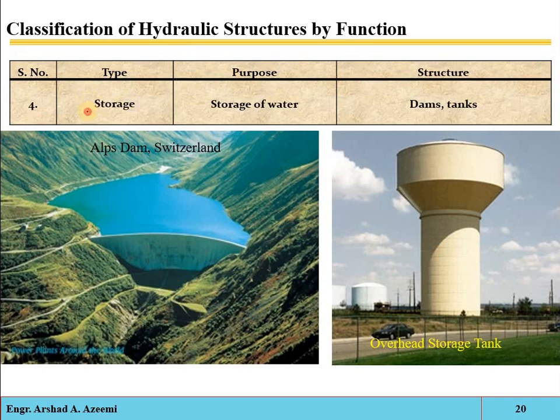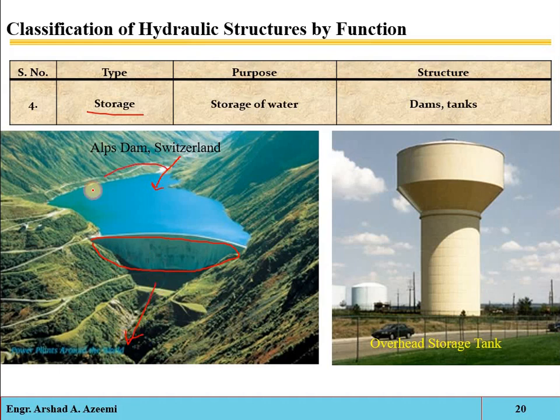Okay, storage structure. So again, from the name it is clear that it is any hydraulic structure which is used just for the storage of water. Okay, so storage reservoirs can provide a consistent supply of irrigation water. See, if the rivers are not perennial, if throughout the year the water is not available in the river, then we have to construct a permanent and strong barrier so that the water flow may be completely stopped.